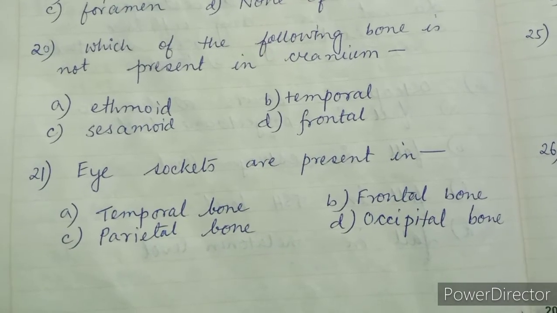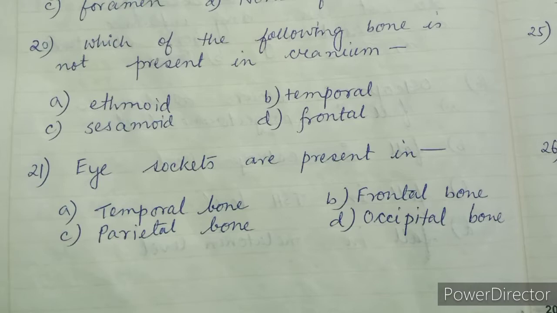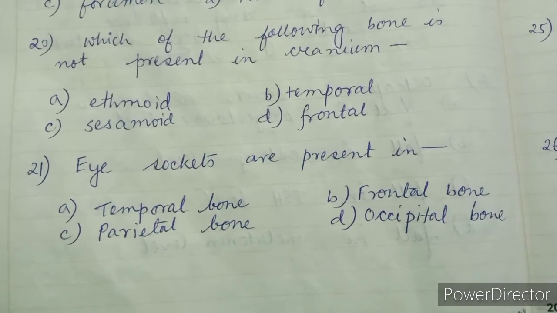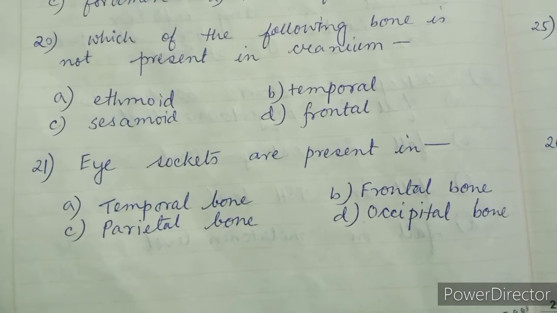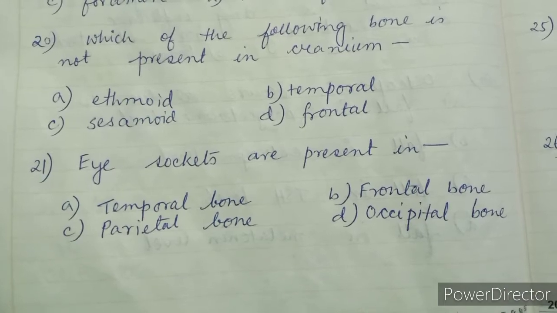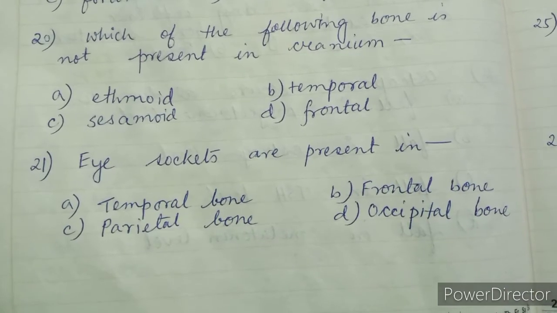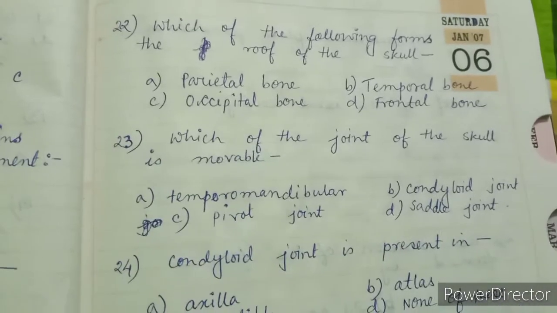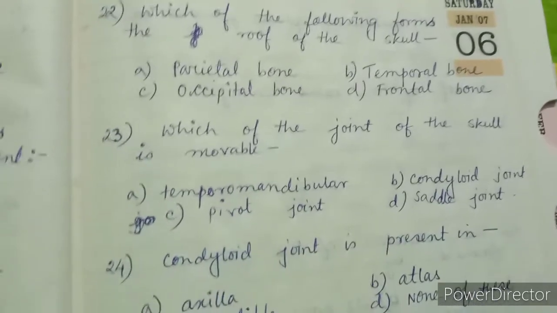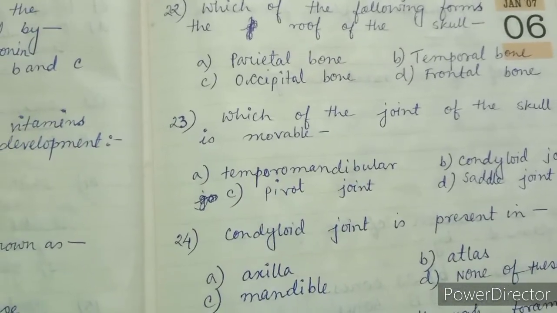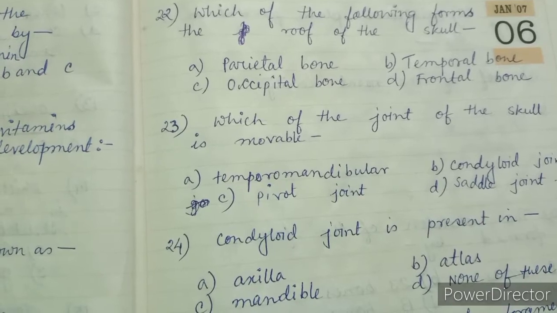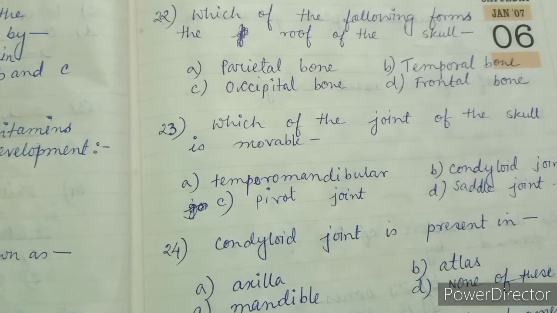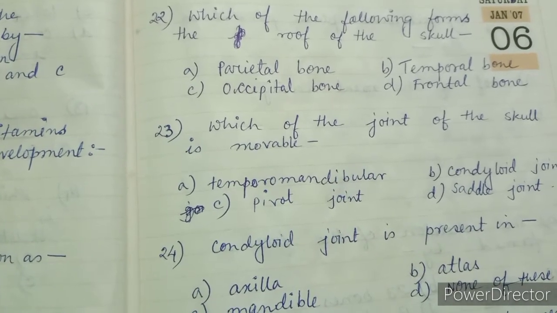Question number 21. Eye sockets are present in option A temporal bone, option B frontal bone, option C parietal bone, option D occipital bone. The right answer is option B frontal bone. Question number 22. Which of the following forms the roof of the skull? Option A parietal bone, option B temporal bone, option C occipital bone, option D frontal bone. The right answer is option A parietal bone.